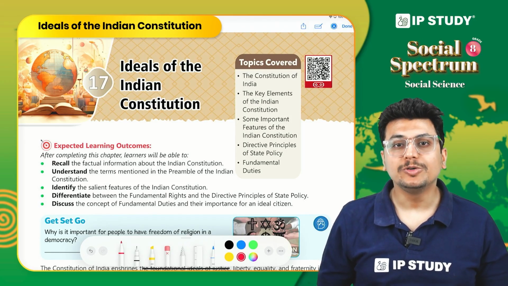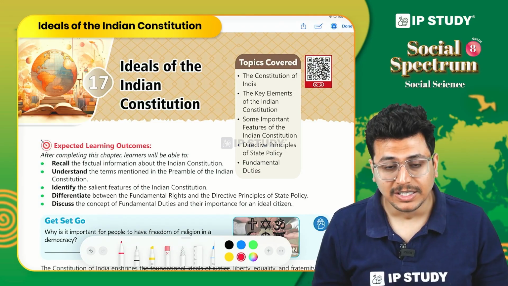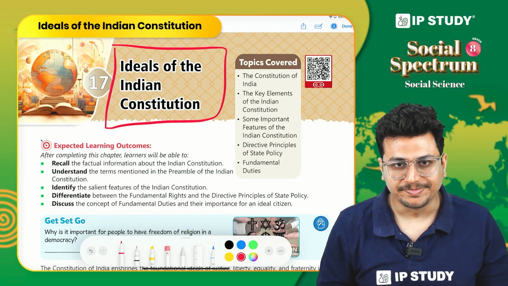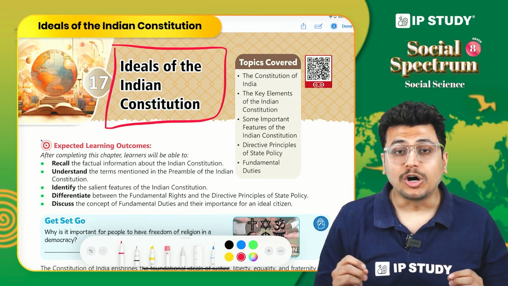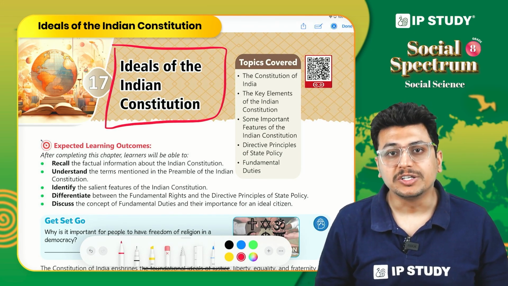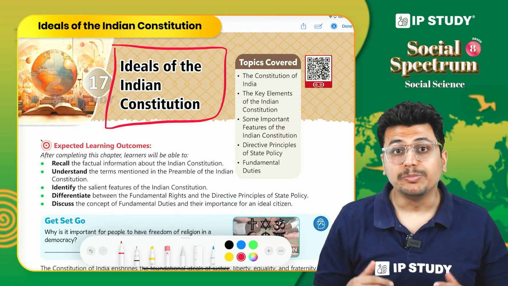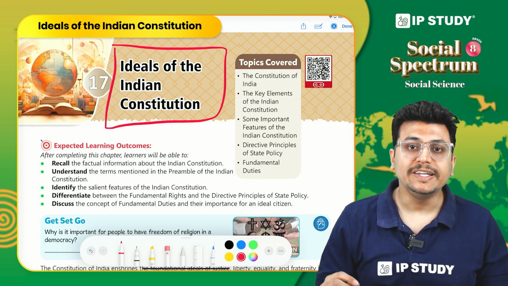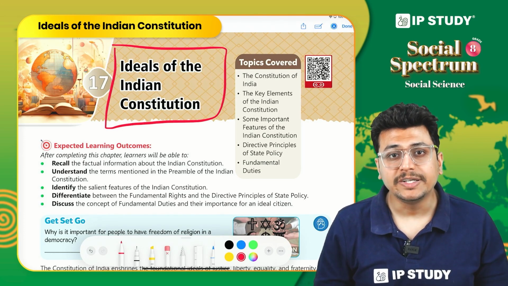Today we are going to discuss chapter number 17 of grade 8 social science. The chapter name is Ideals of the Indian Constitution. In our previous chapter we discussed that a constitution is a basic framework according to which a country governs. We discussed the importance of a constitution, and that the Indian constitution was enacted on 26 January 1950.